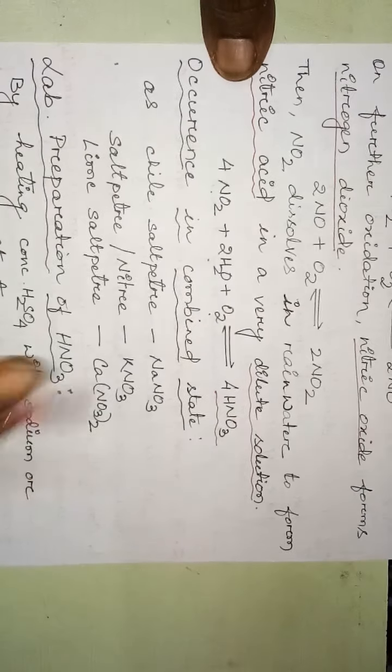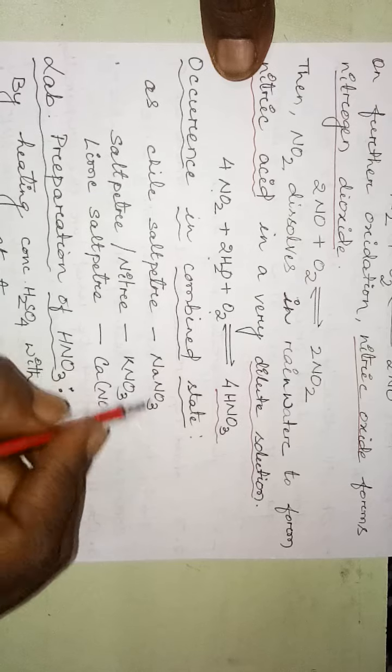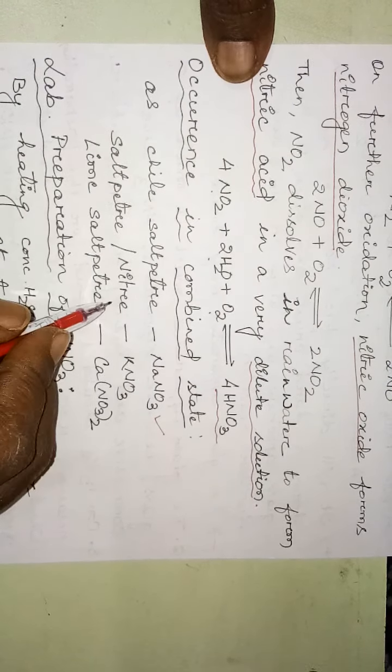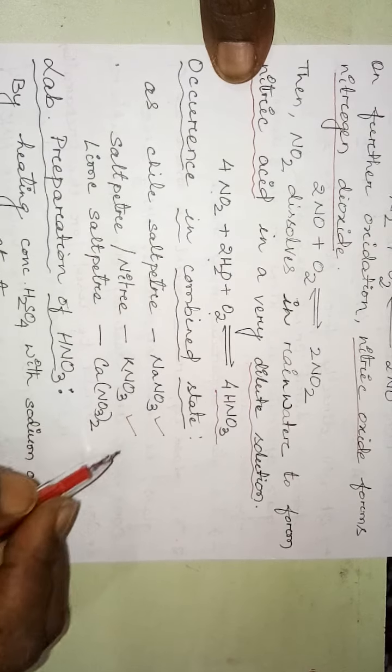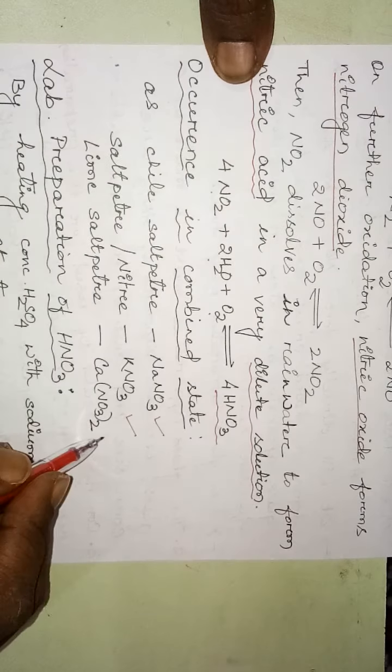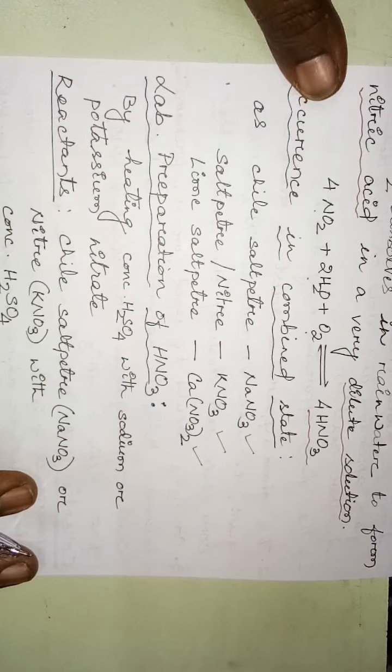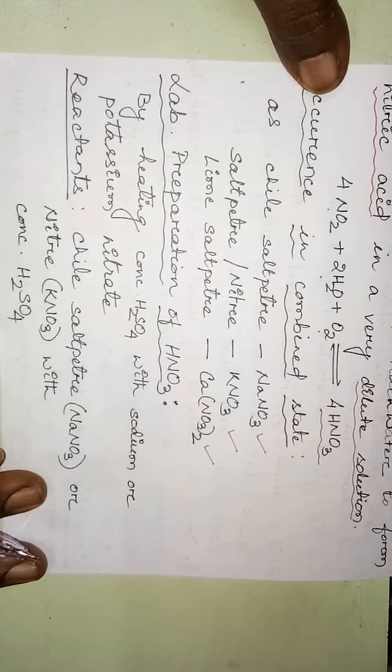Now, in the combined state, how is nitric acid available? As Chile saltpeter, that is sodium nitrate; saltpeter or niter, which is potassium nitrate; and lime saltpeter, which is calcium nitrate. Now we will discuss the laboratory preparation of HNO3.